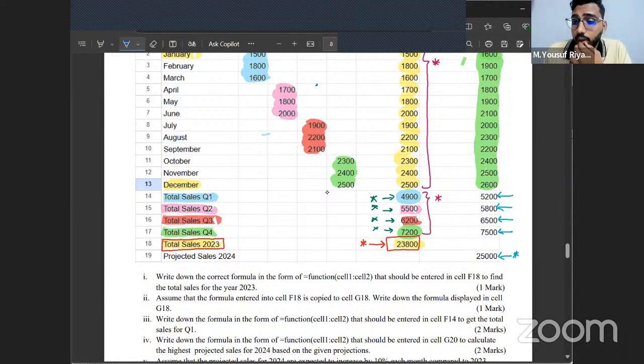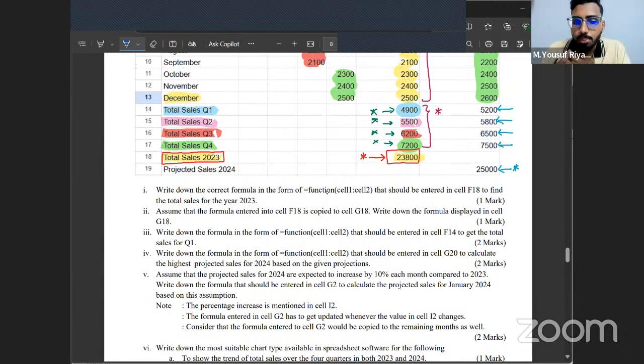Okay. Now another question for you. To find a total in a spreadsheet, in spreadsheet we have learned several functions. We have learned the sum function, count A, min, max. There are several functions we learned. Out of all of these functions, tell me what is the most suitable function to add multiple values together? Yes, to add multiple values, we are going to use a sum function.